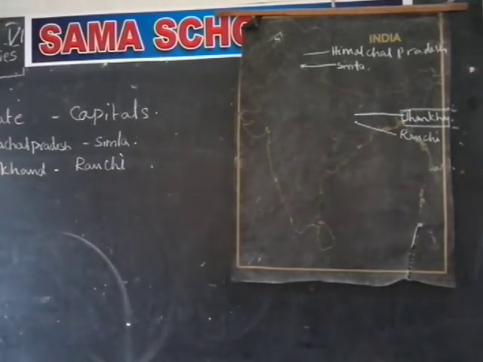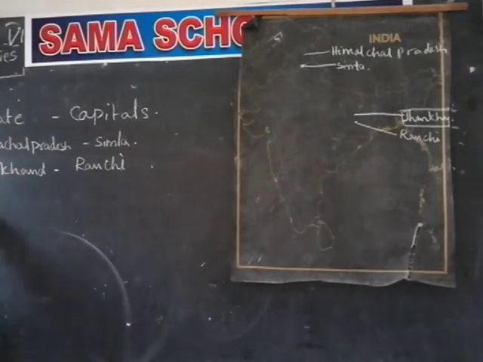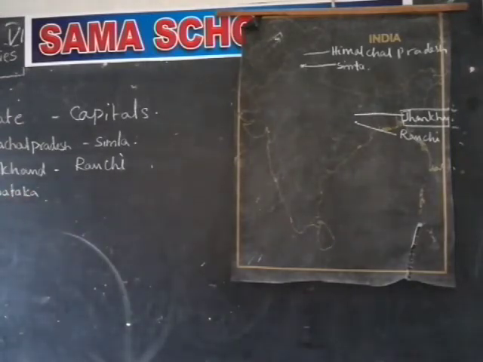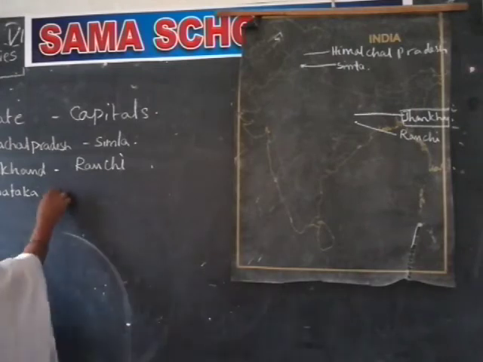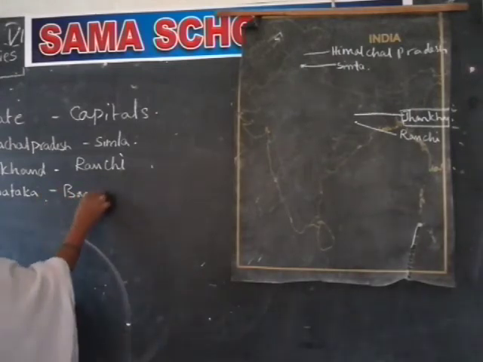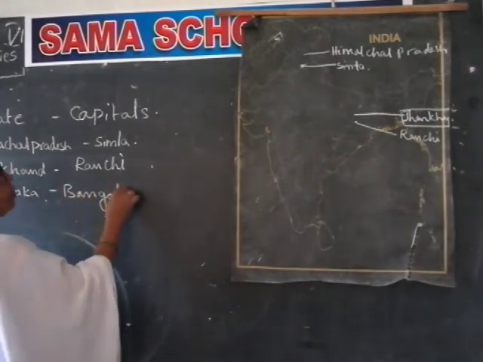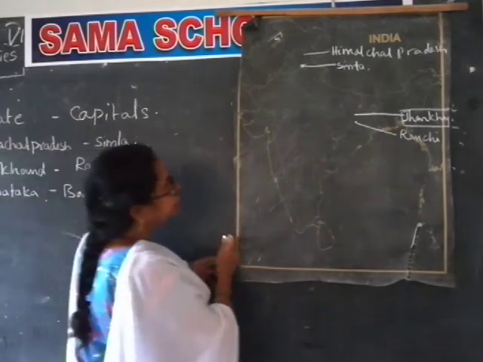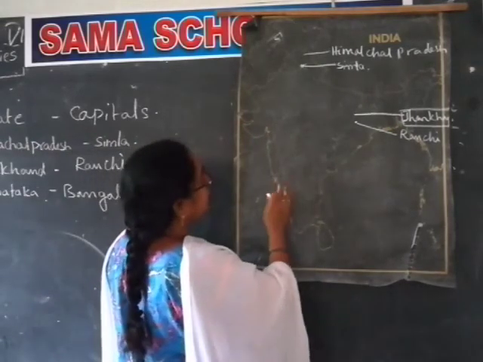Next is the 11th one, Karnataka. Karnataka's capital is Bangalore. Andhra Pradesh is opposite Karnataka.